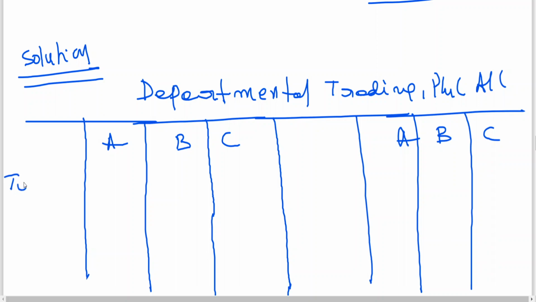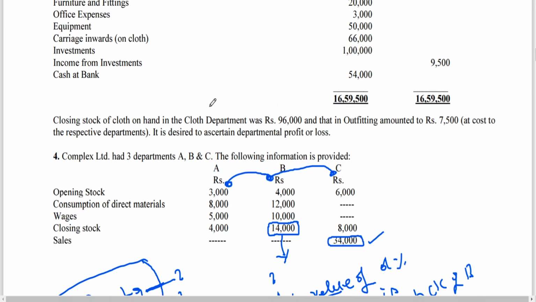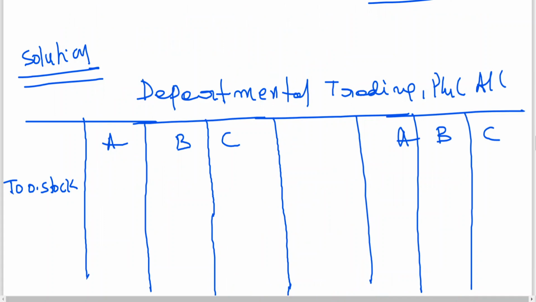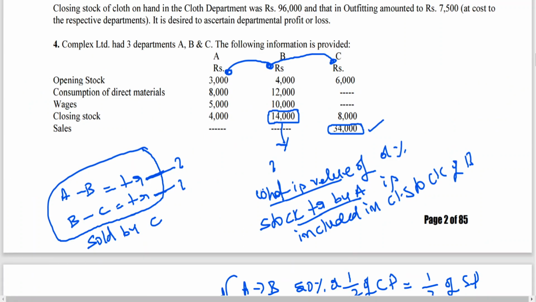So quickly we can write opening stock: 3,000, 4,000, 6,000. Purchases 8,000, 12,000.